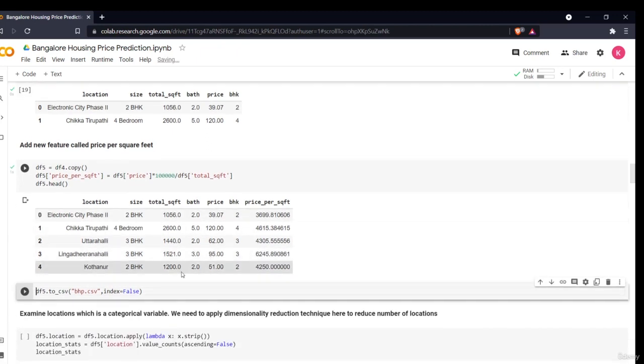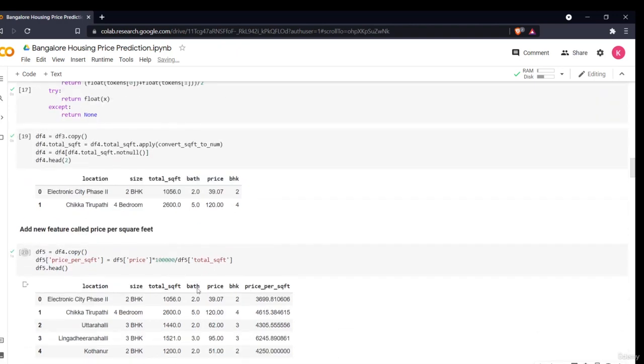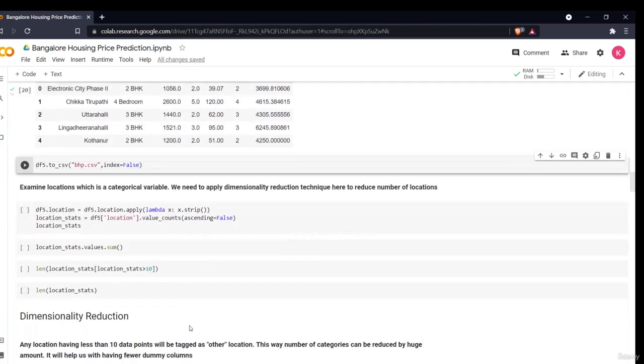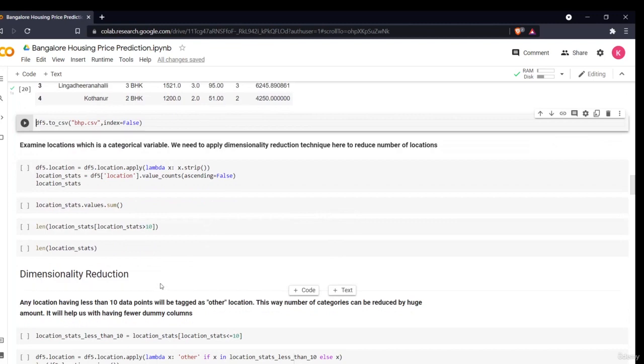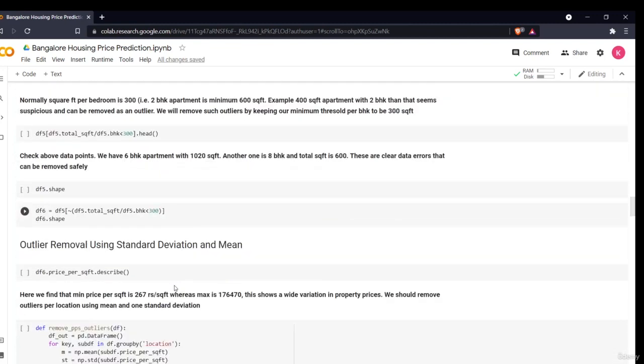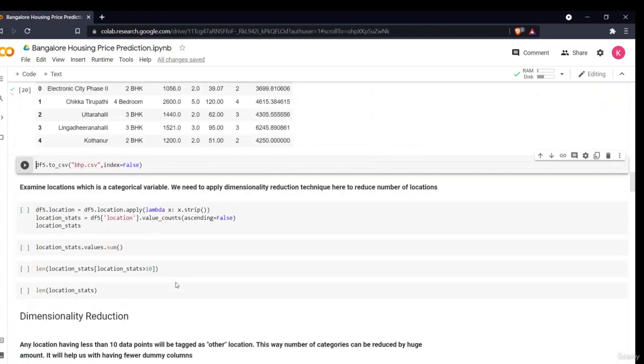So this is my complete data. Okay, this is my complete feature engineering. I have removed some of the features and I have added all the different features which I had to add. Now in the next section we'll be doing some more data pre-processing techniques, in which we'll be doing dimensionality reduction and removing outliers, all the different techniques in the next section.